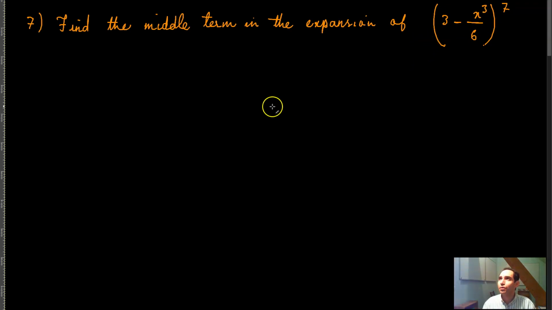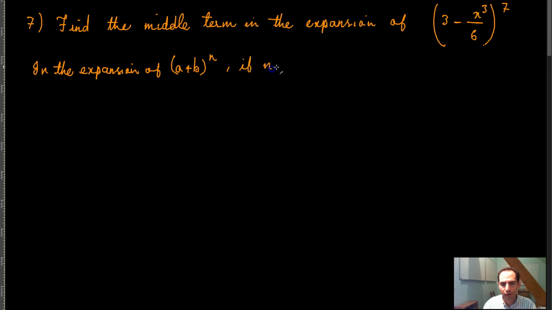So the way that you can do it is that you know that in the expansion of (a plus b) raised to the power n, if n is odd, then there are two middle terms.